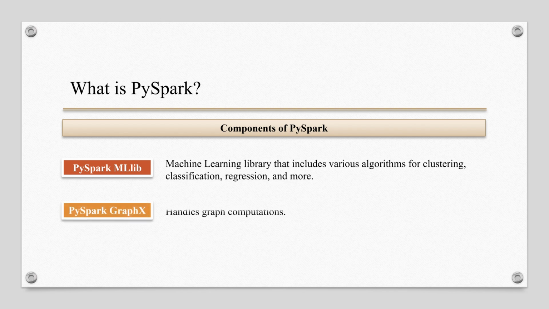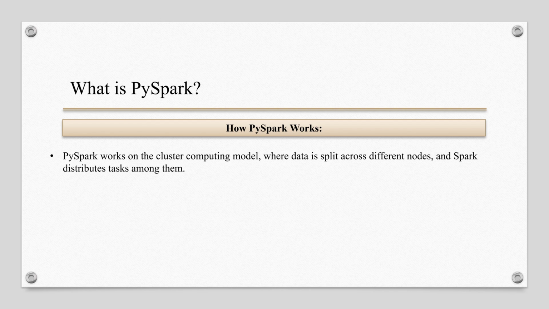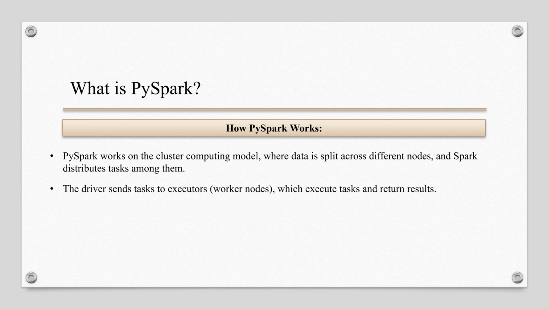PySpark GraphX. GraphX lets you work with graph structured data. It's used for applications like social networking analysis, where you might analyze relationships between people or pathfinding in large networks. Now let's understand how PySpark works. PySpark works on a cluster computing model where data is split across different nodes and Spark distributes tasks among them. The driver sends tasks to executors, that is worker nodes, which execute tasks and return results.